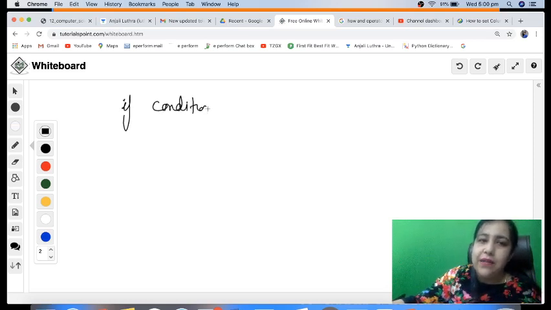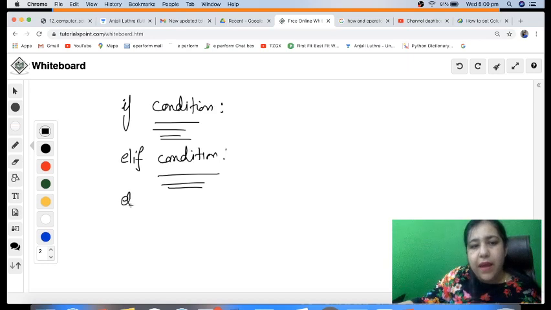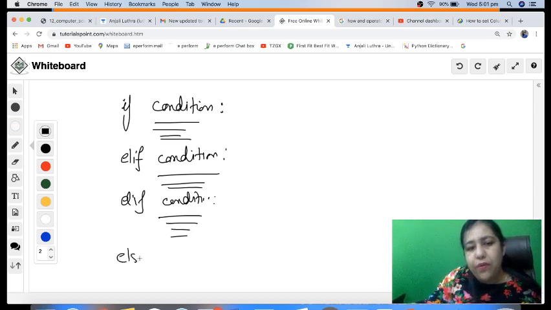So we write a condition, we put a colon, we write down the statements at an indent, and then going back we write elif, no space in between, not the complete word else, it is just elif, and then you give a condition again, put a colon, a set of statements, elif, again a condition, a set of statements, and so on. At the end, if you want, you can have an else, which is not a compulsion at all.